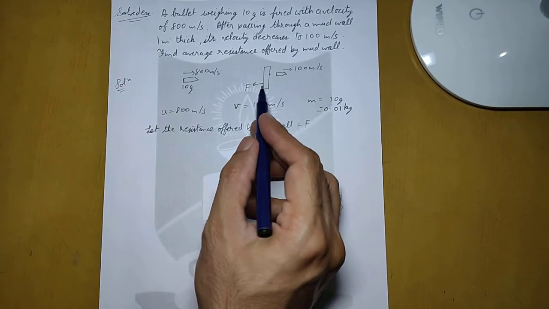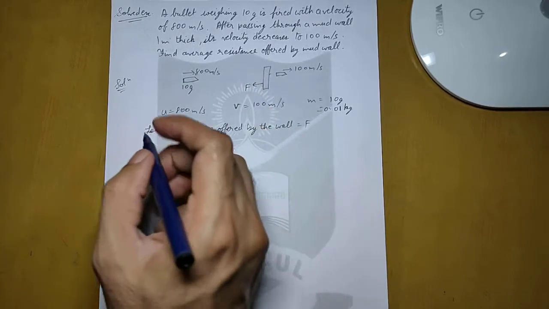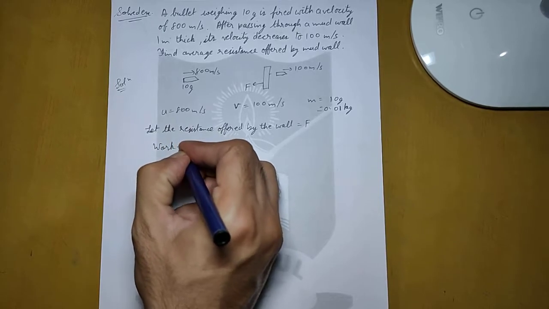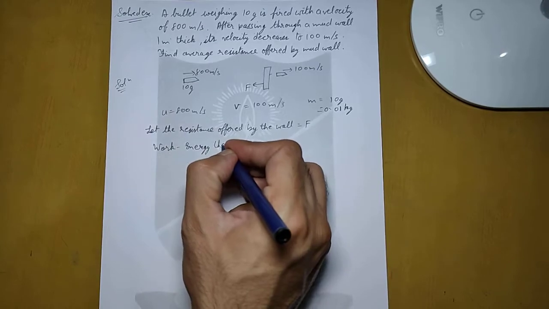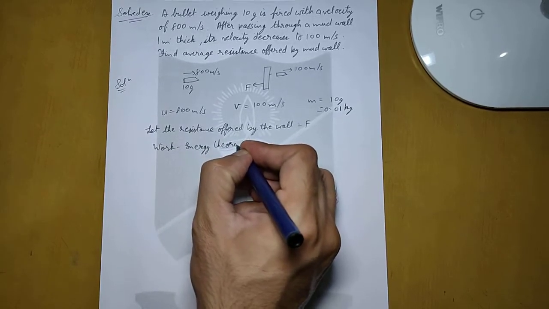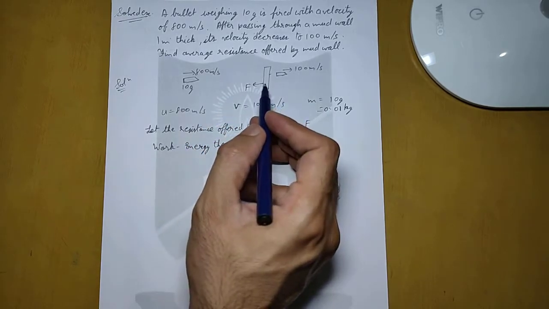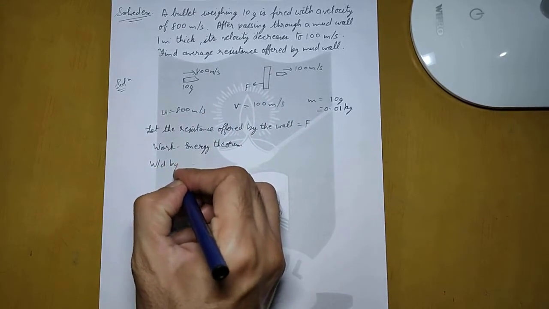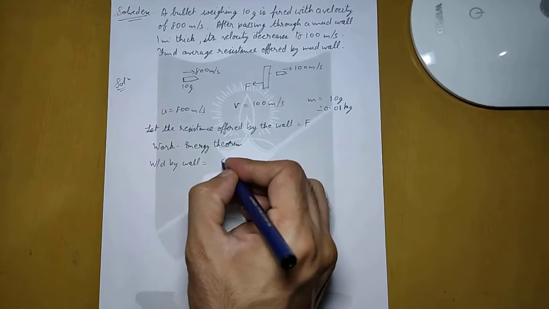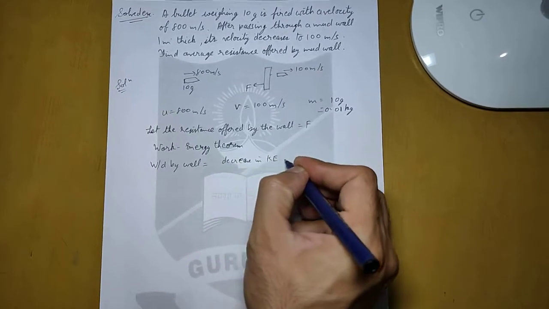Now if the wall is applying some force on the bullet, then it is doing some work, so we can apply work energy theorem here. So by work energy theorem, the work done by the wall will be equal to the decrease in kinetic energy of the bullet. So work done by wall equals decrease in kinetic energy of bullet.